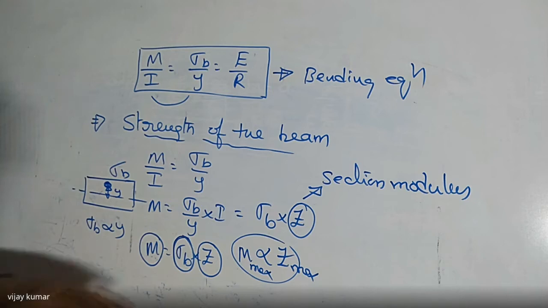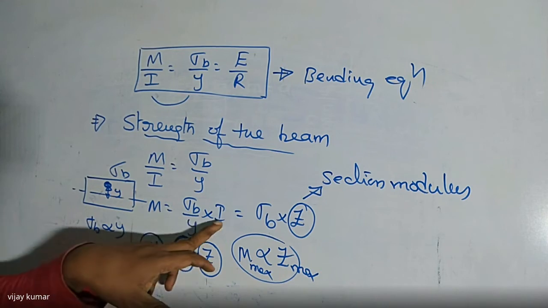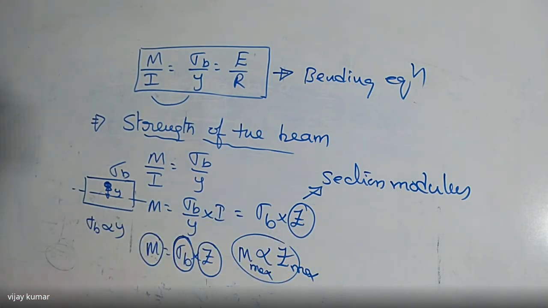So here, if you observe this equation, the moment of resistance always depends first on I, and it also depends on the Z value. So M depends on I, the moment of inertia, or the section modulus. Is it right or not? So here I'm going to give one small more point. Please remember this point now. The moment of inertia of the beam section does not depend upon its cross-sectional area, but it always depends on the position in relation to the neutral axis.